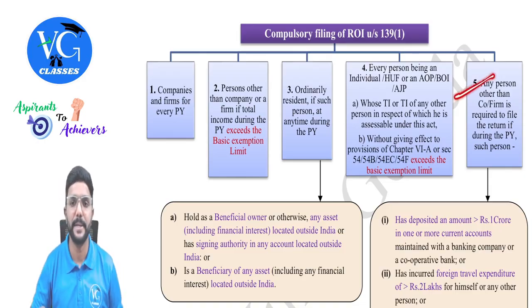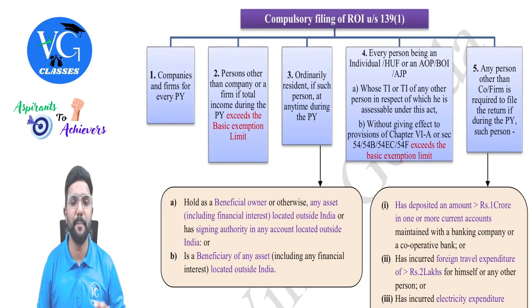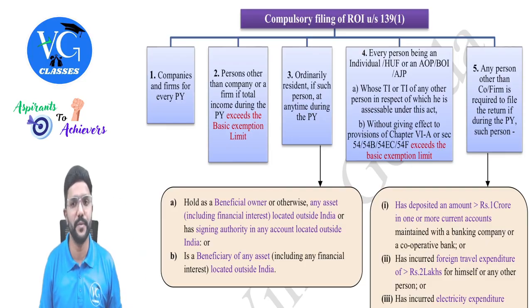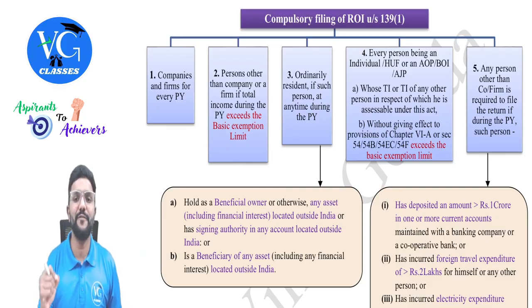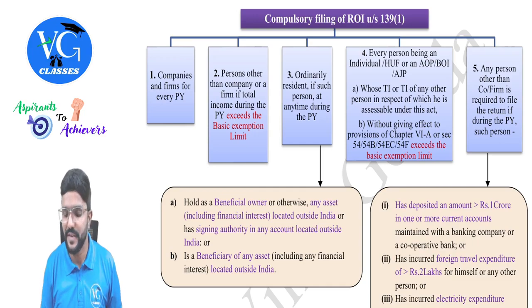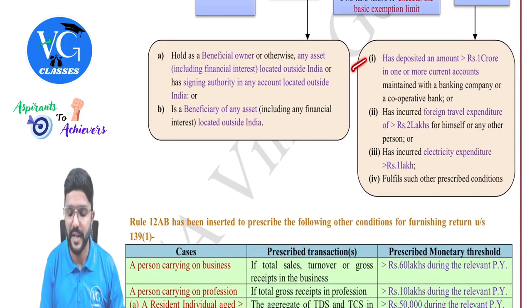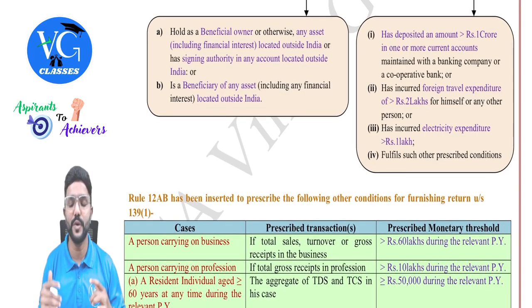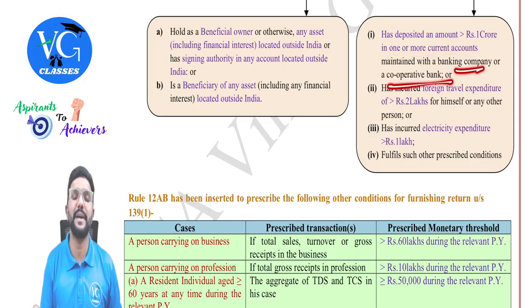Okay. Let me read it. Any person other than the company or a firm, because company and a firm is always supposed to file their returns. Okay, is required to file the return if during the previous year such person is covered under any of these 3 points. What are those? One by one. First, has deposited an amount of more than 1 crore in one or more current accounts maintained with a banking company or a cooperative bank.